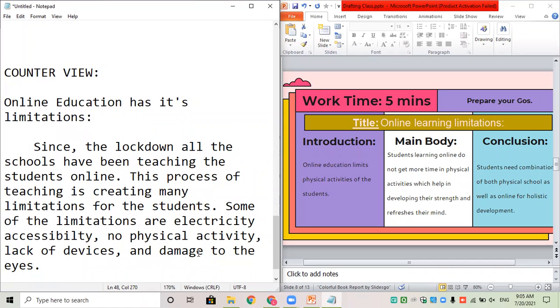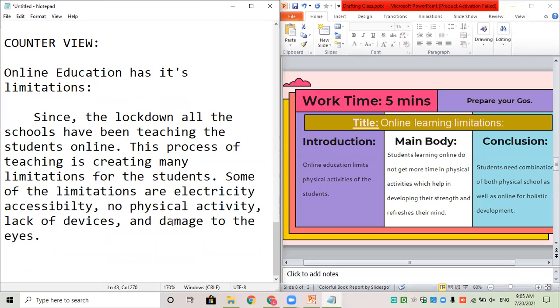Now, what I have done is I've written 4 pointers over here. You only need to write those 2 which you have written in your introduction part. You do not need to add anything more than that. Once you're done with this, you have put down the introduction. So you've already given an introduction. So that's it, not more than that. You do not need to add anything more than that.